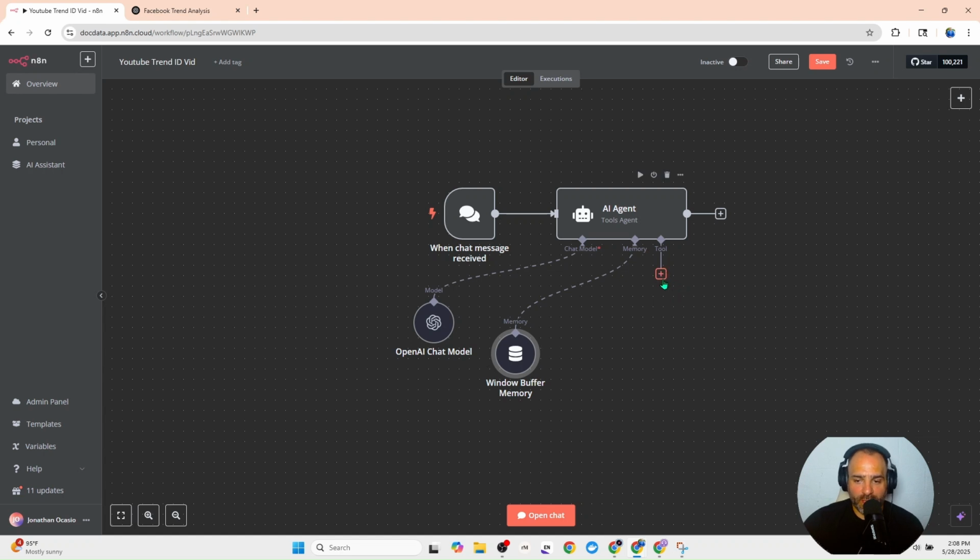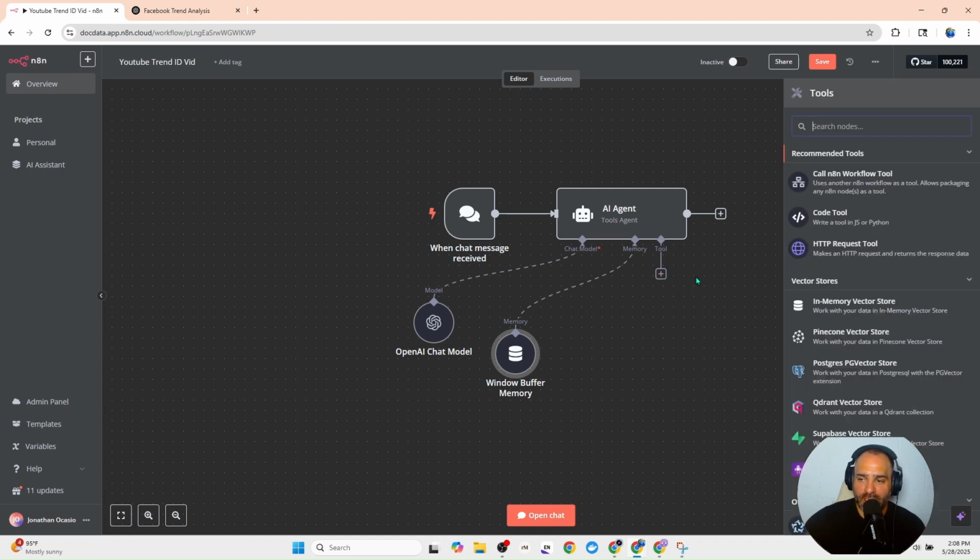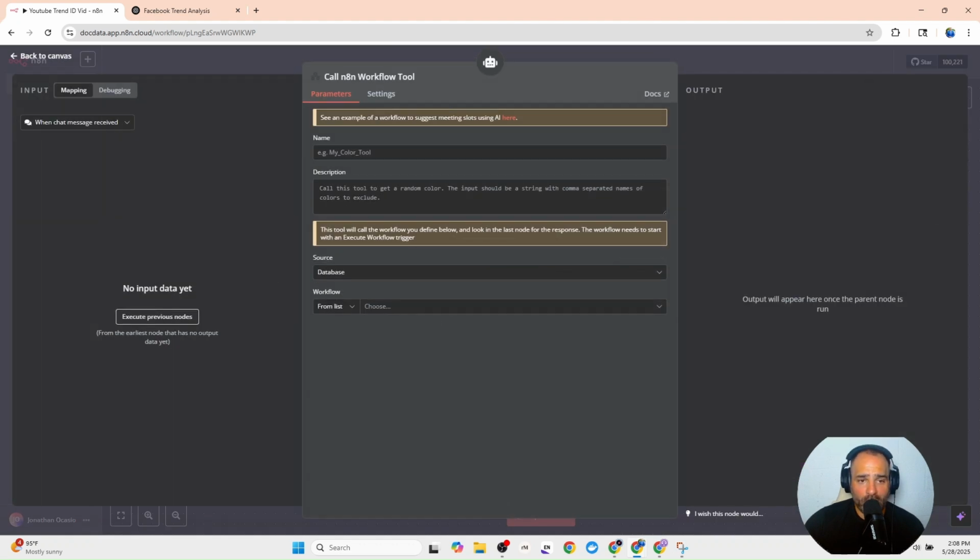So the first thing we need to do is go in here and call a workflow from a tool. Now, if you're building this from scratch, you're going to have to create these sub agents before you can do this. But we'll walk through the steps and I'll show you what to do. You want to give it a name, and the name cannot have any spaces, but basically it's going to be YouTube or whatever you want to name it. And you do need to rename the call n8n workflow.